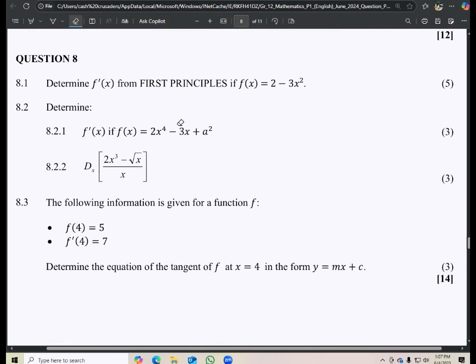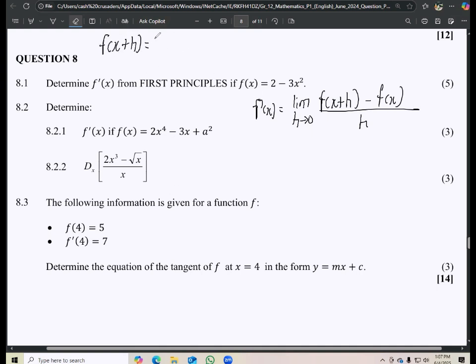And then, okay, we have question 8 now. It says 8.1, determine f prime x from first principles if f of x is equal to 2 minus 3x squared. Okay, so what are we going to do? We're going to have f prime x is equal to the limit as h approaches 0 of f of x plus h minus f of x over h.